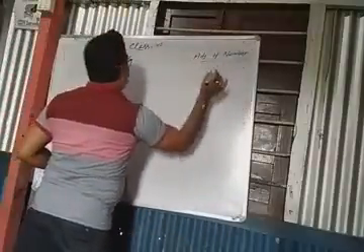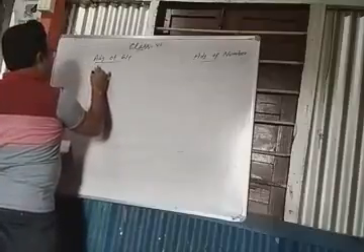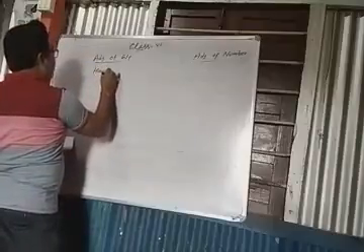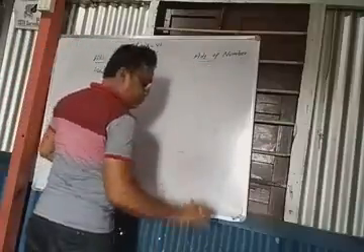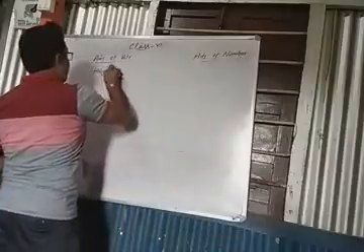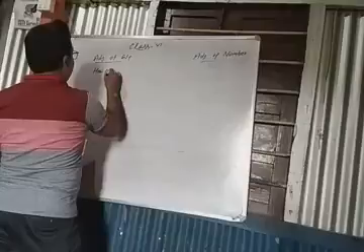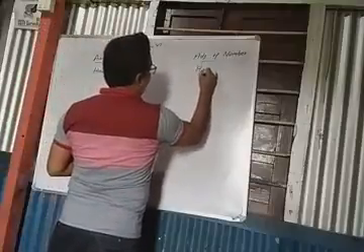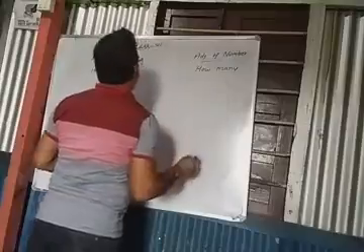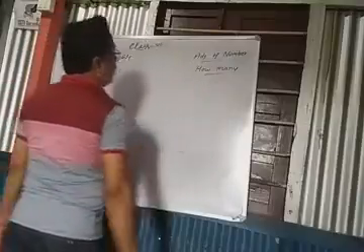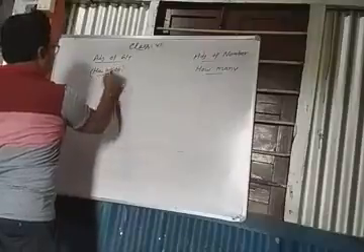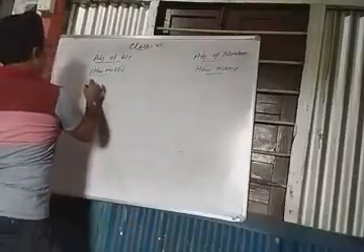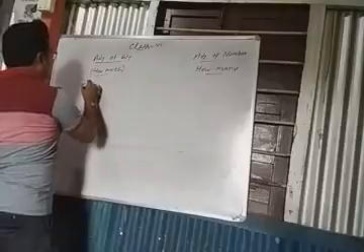Simply, adjective of quantity gives the answer of how much. Adjective of number gives the answer of how many. In case of adjective of number, if we ask the question how many, then we will get the answer. And in case of adjective of quantity, we will get the answer of how much. And the main difference between these two is